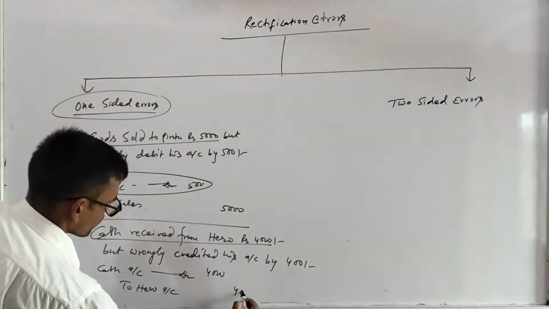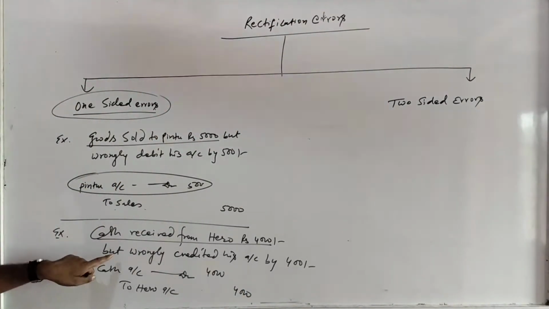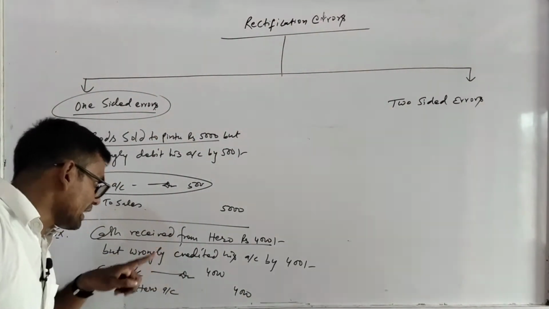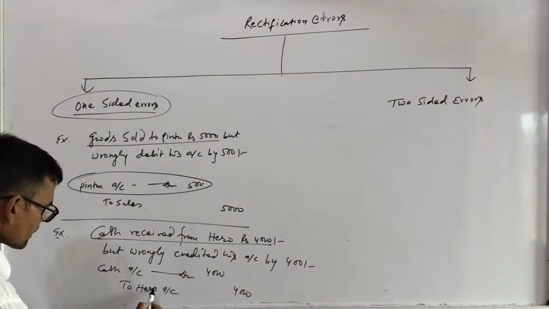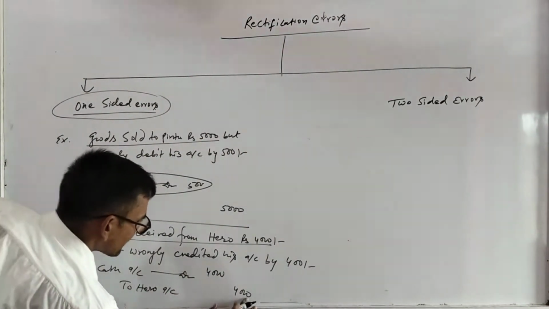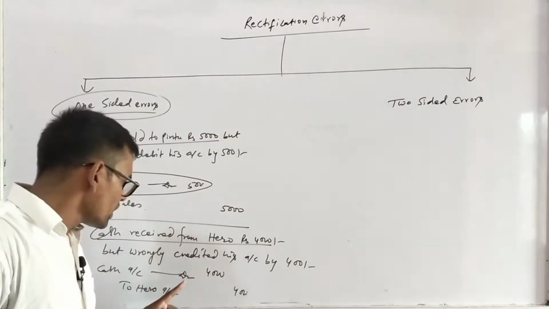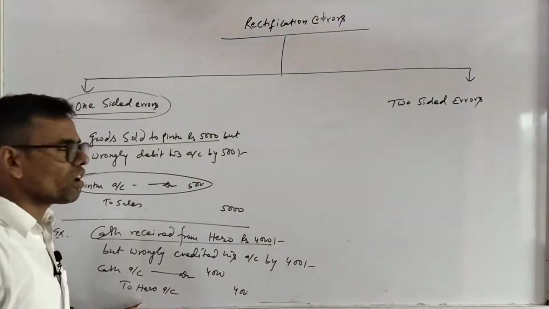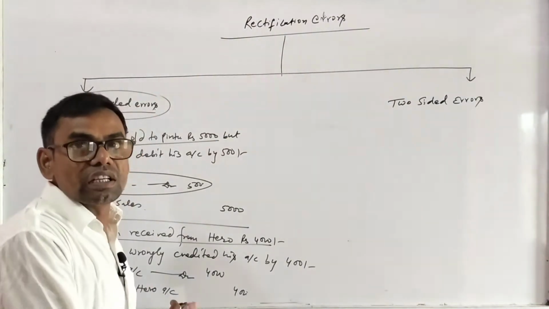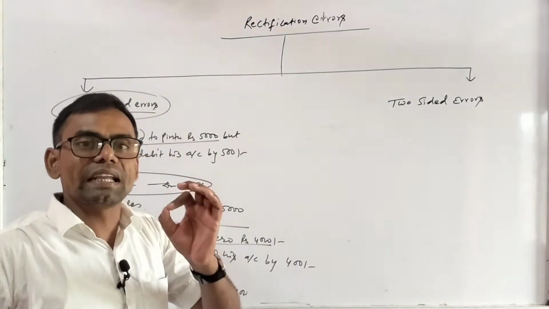Cash account DR to Hero account. But what has he done? He has wrongly credited his account. Here, Hero account is wrongly credited by 400. So, in how many accounts is the mistake made? In only one account, that is called Hero account. Therefore, it is called a one-sided error.